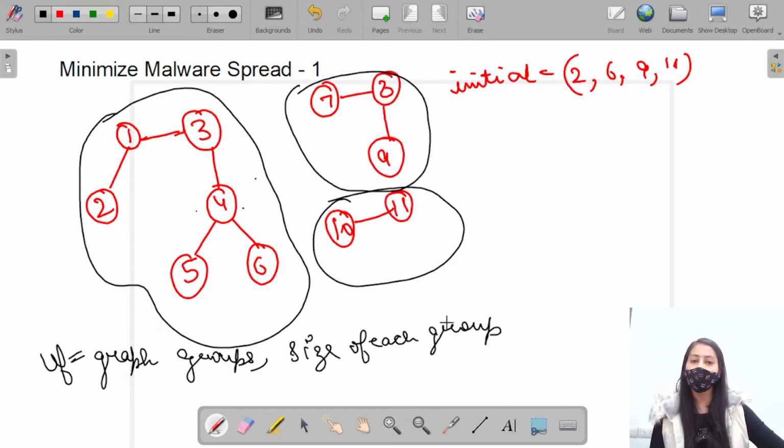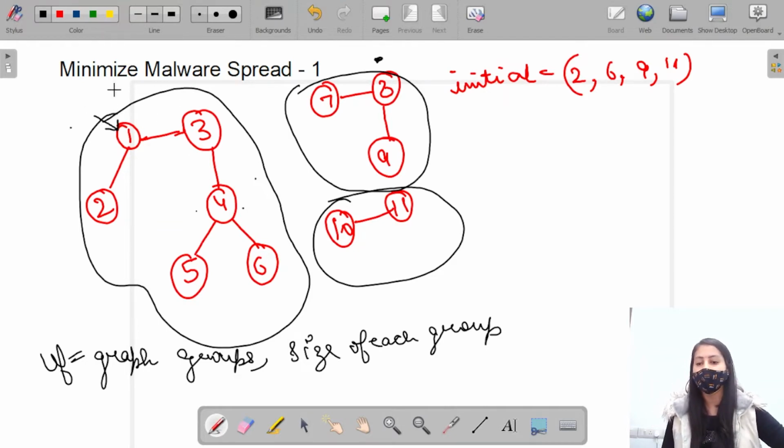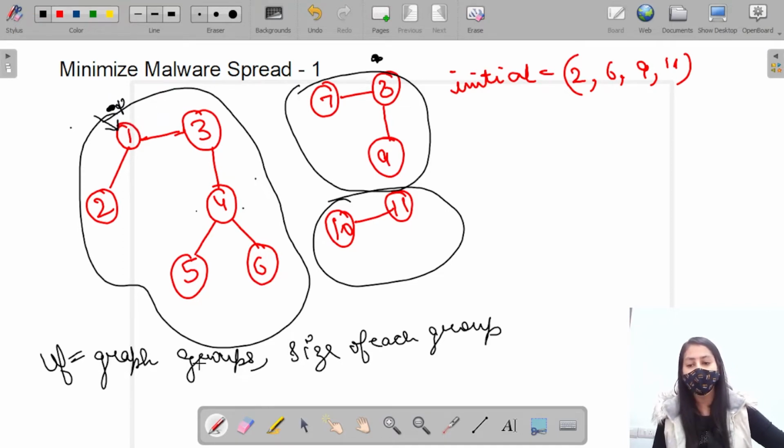So if I am able to find the size of each group, then in a particular group I can check that on the removal of one node, if the size of this group is greater than this group, then the removal of a node from this group is more beneficial for me than this group, right? If I remove the infected node from a bigger group, then the number of nodes which are now infected becomes less. So we want that only, right?